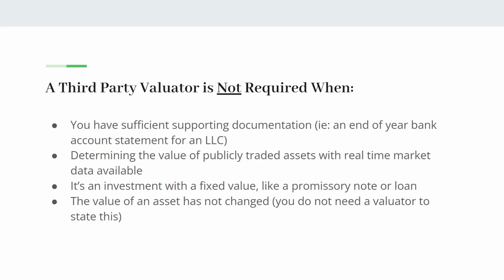These are 4 instances when you do not need a third-party valuator. Number 1 is when you have sufficient supporting documentation, for example, an end-of-year bank account statement for an LLC. Number 2, determining the value of a publicly traded asset with real-time market data available. Number 3, it's an investment with a fixed value like a promissory note or loan. Number 4, the value of an asset has not changed. You do not need a valuator to state this.